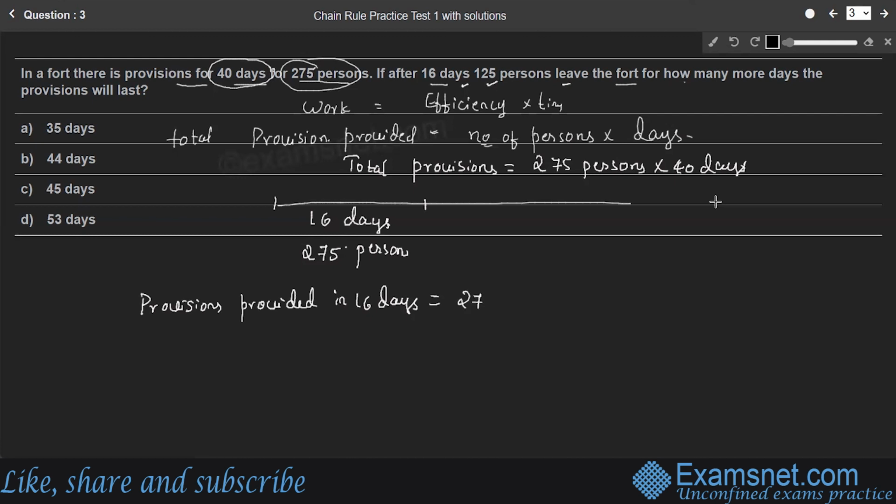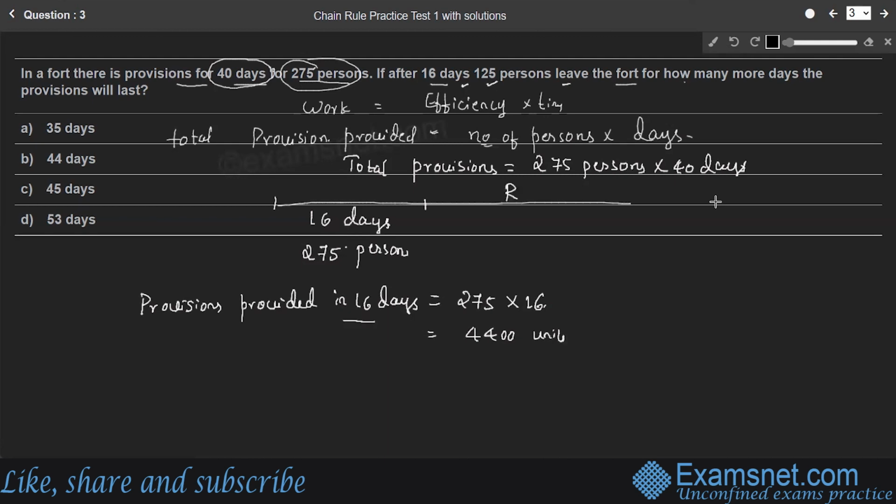So it is 275, the number of persons, in 16 days is equal to 275 into number of days. So you will get some value. 275 into 16, you'll get 4,400. So 4,400 units is the provision provided in 16 days.